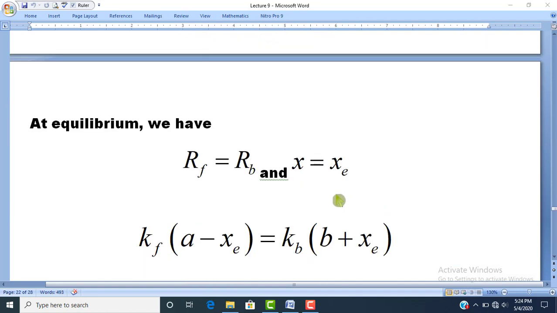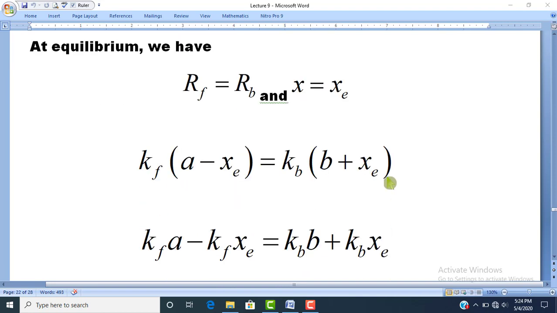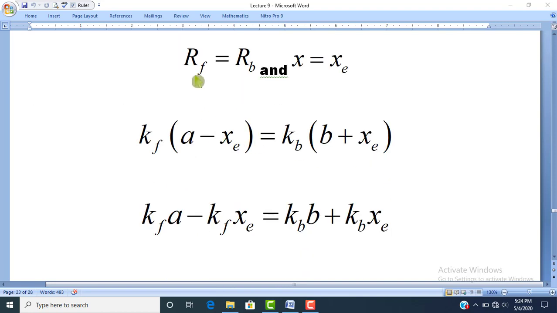Dear students, at equilibrium we have the simple relation that Rf is equal to Rb and x is equal to Xe. So if we put the values of Rf and Rb, then Kf into A minus Xe will be equal to Kb into B plus Xe.